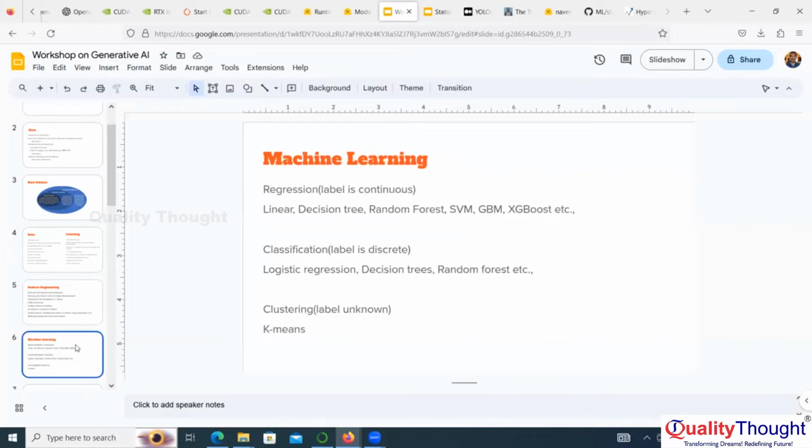Machine learning, as I mentioned, is the statistical way of learning. There are three kinds of problems in this: regression, classification, and clustering. Regression means, suppose we are applying for a loan at some bank, HDFC, ICICI, any bank. We go to the web page, and when applying for the loan, it will ask for data, right? What is my date of birth, what is my monthly salary, what kind of job I am doing.